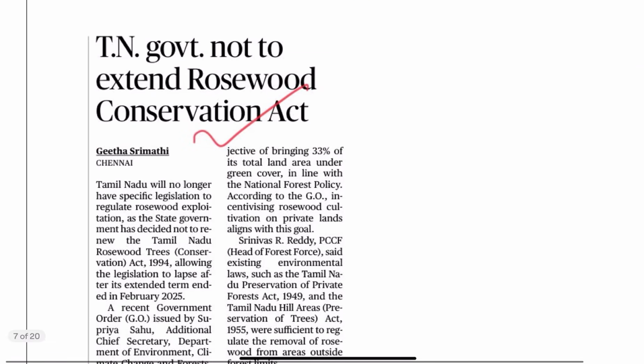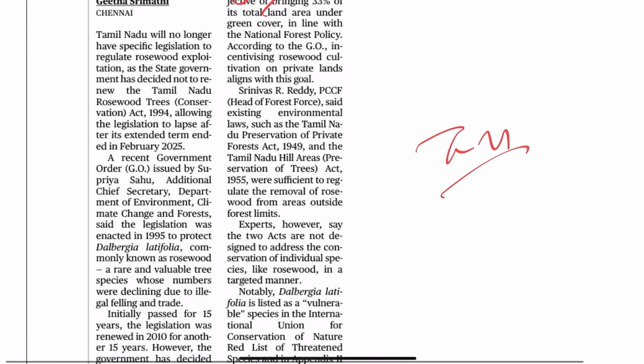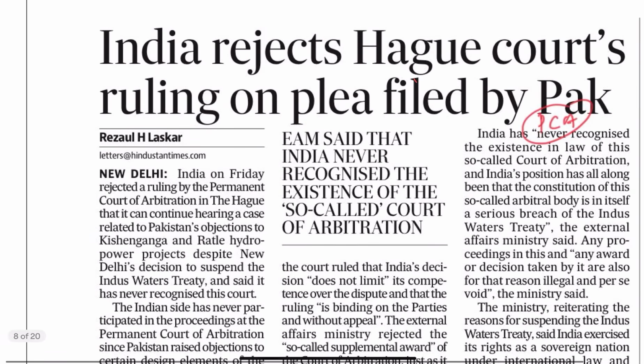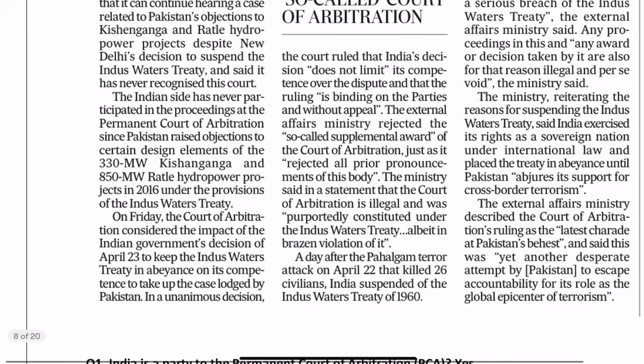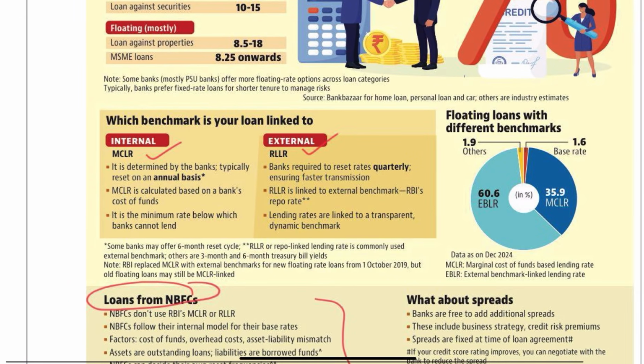Similarly, we have covered the Rosewood Conservation Act. Tamil Nadu has recently stopped this act. They have not extended. Okay. Then we saw the Hague Permanent Court of Arbitration. So there are so many articles. It's like important articles, not so many. A very important concept of internal and external benchmark related to the RBI.